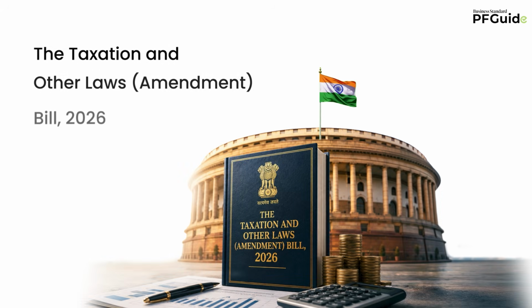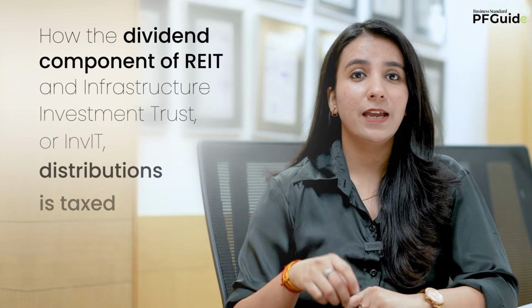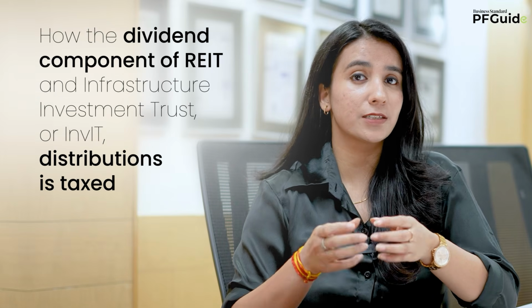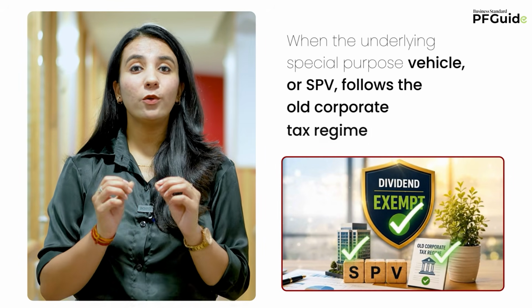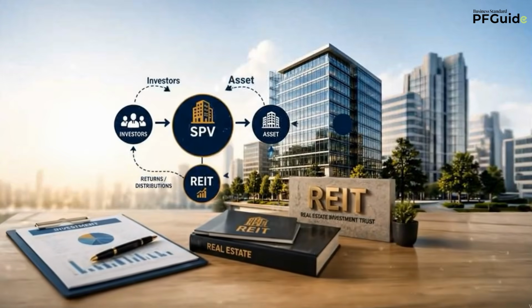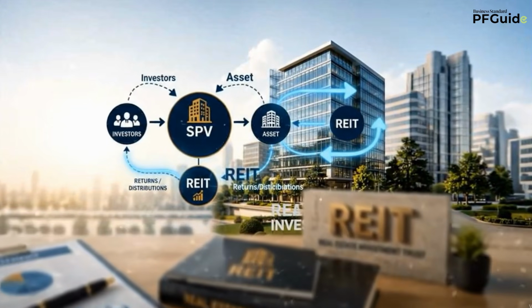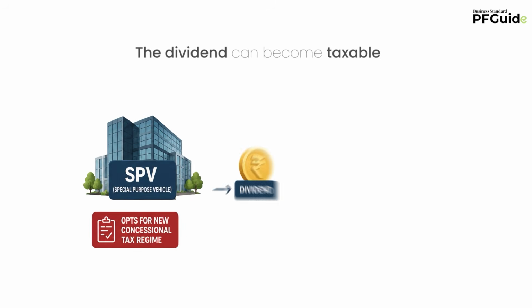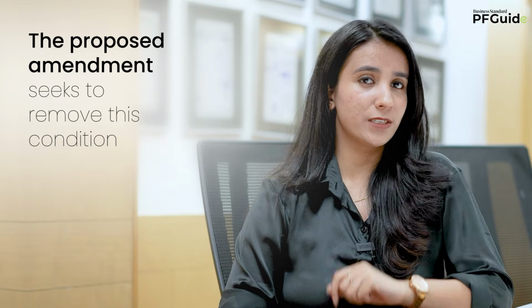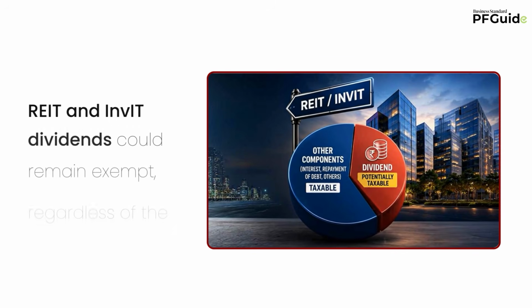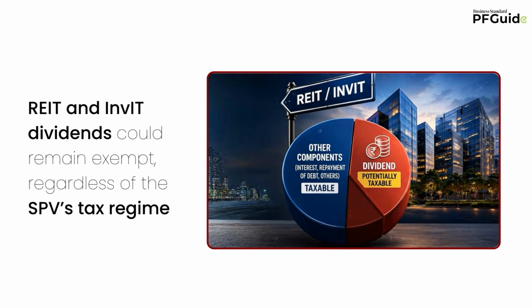The Taxation and Other Laws Amendment Bill 2026 proposes to change how the dividend component of REIT and infrastructure investment trusts or InvIT distributions is taxed. Under current rules, this dividend is exempt when the underlying special purpose vehicle or SPV follows the old corporate tax regime. An SPV is a company set up to hold and manage a specific asset for the REIT. But if the SPV opts for the new concessional tax regime, the dividend can become taxable at the investor's applicable slab rate. The proposed amendment seeks to remove this condition.